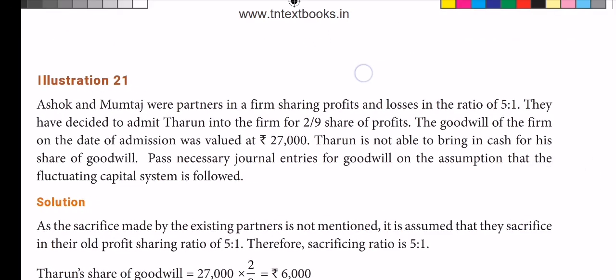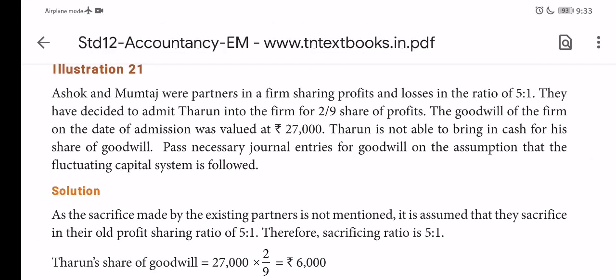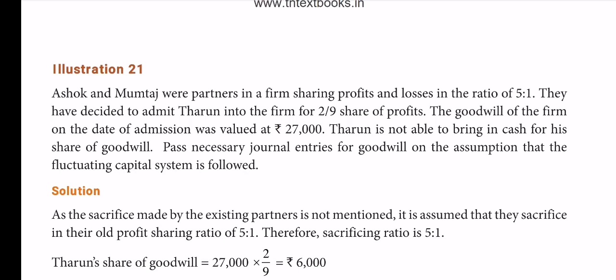Ashok and Mumtaz were partners in a firm, sharing profits and losses in the ratio of 5:1. They have decided to admit Tarun into the firm for 2/9 of profit share.